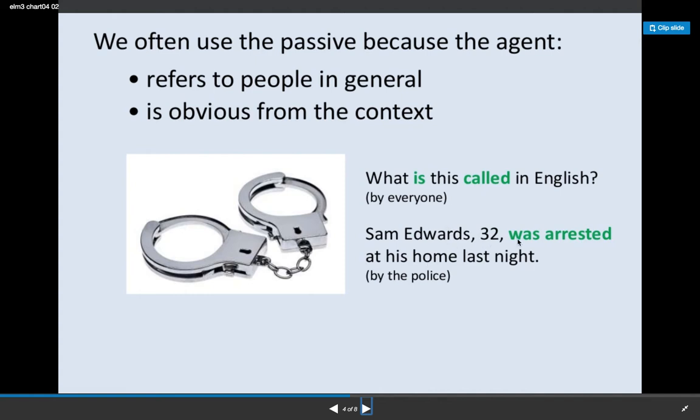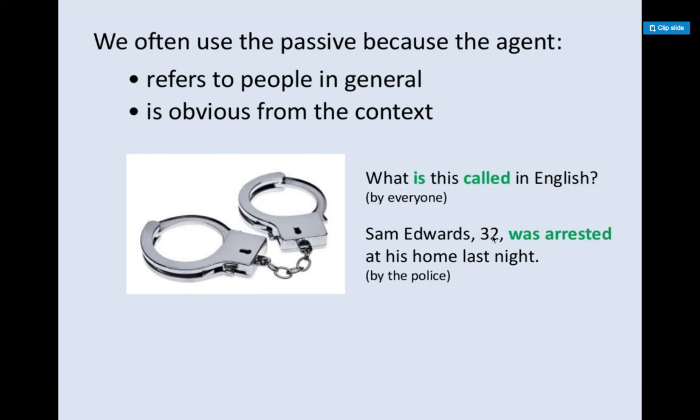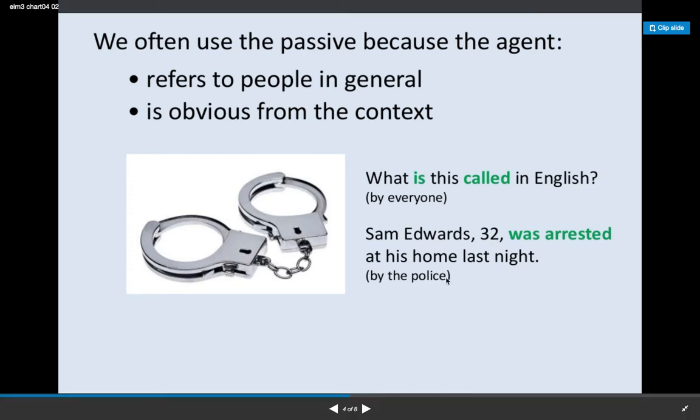Sam Edwards, 32, was arrested at his home last night. This is his age, which they often give in police reports. The police arrested him, but I know that. Nobody else arrests people except the police. So the police is obvious, and I don't mention it. I use the passive voice. Sam Edwards is the important information.